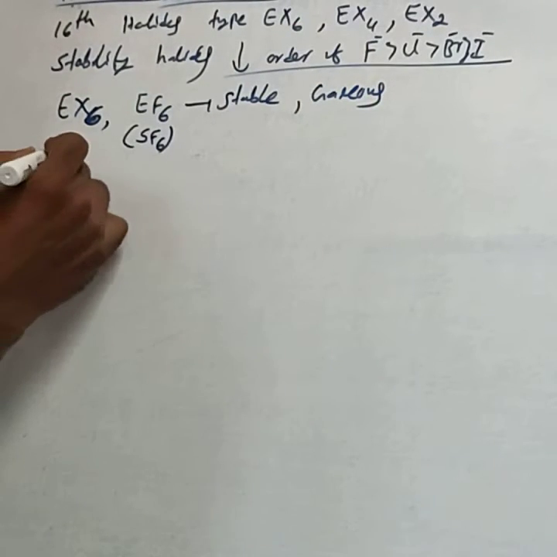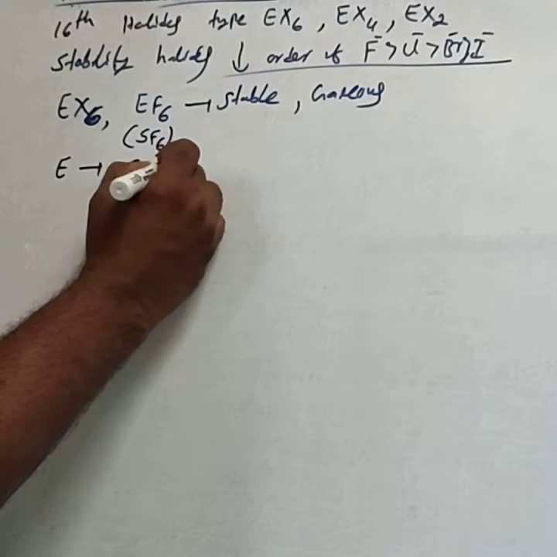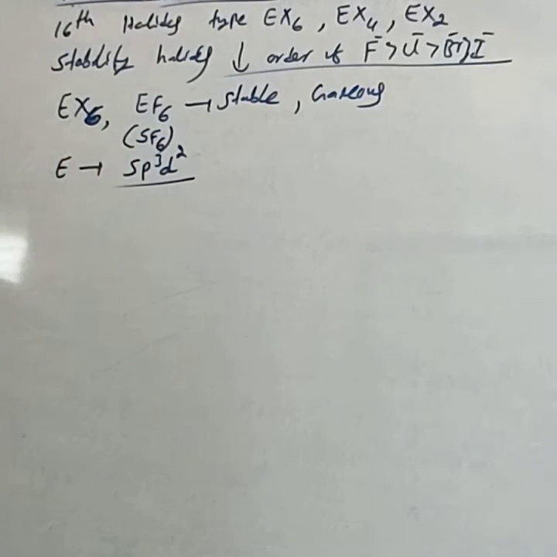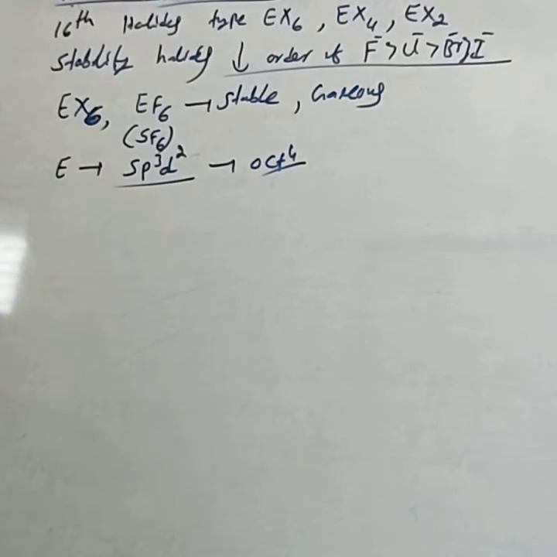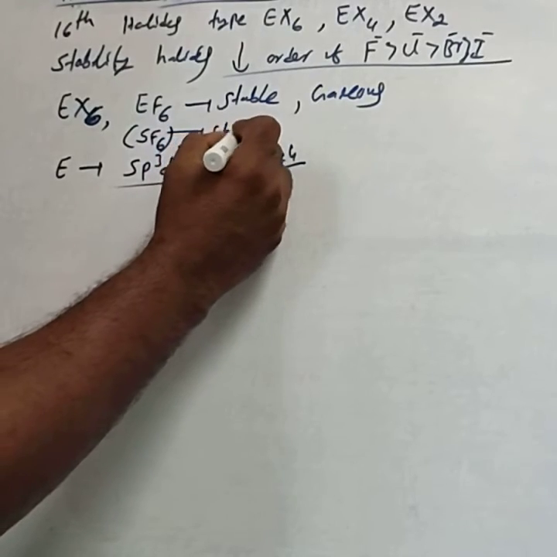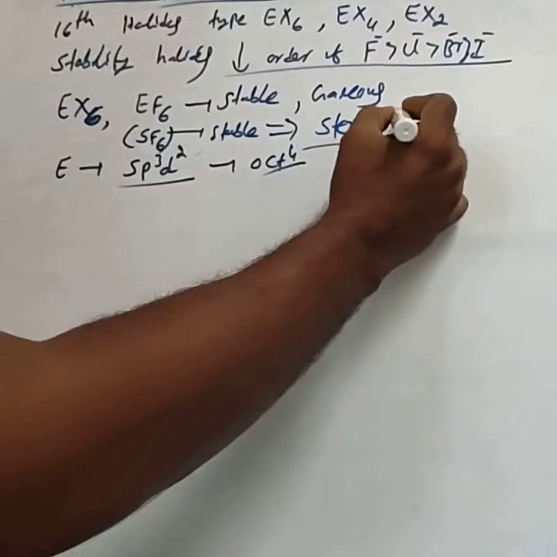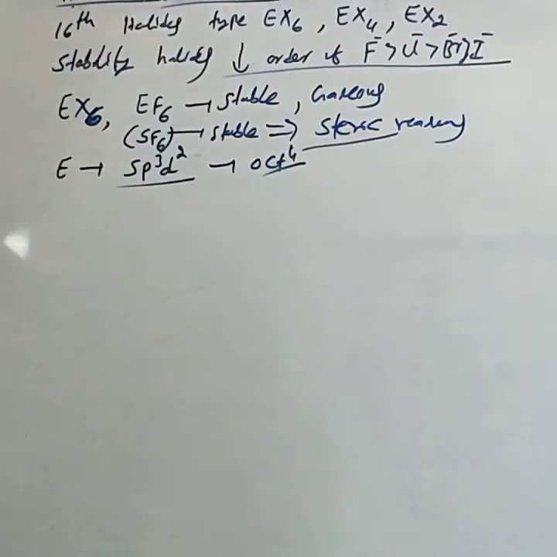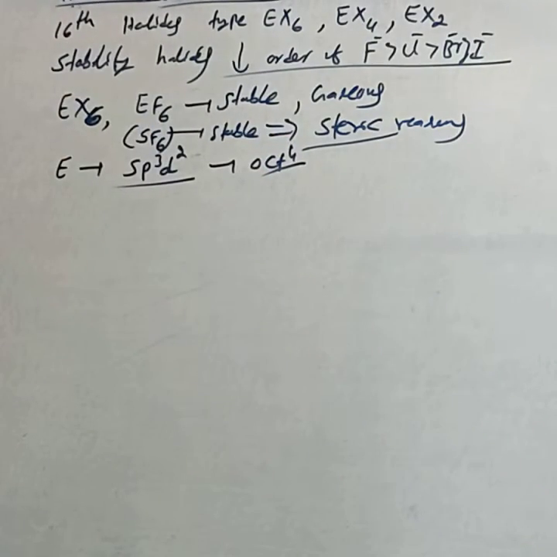In these hexahalides, the central atom undergoes sp3d2 hybridization and has an octahedral structure. SF6 is stable due to steric reasons, due to its octahedral structure.